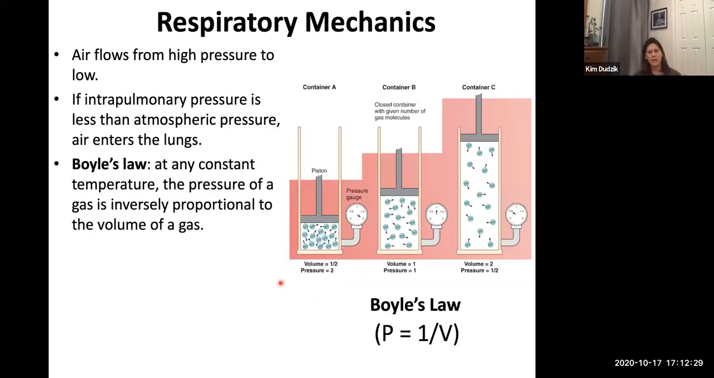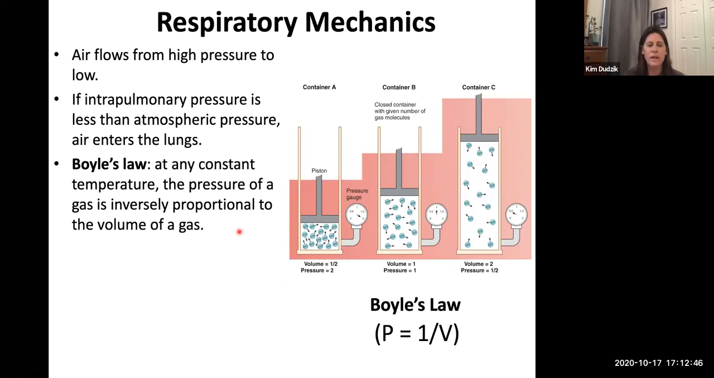This idea is from Boyle's law. You may have learned about Boyle's law in chemistry. Boyle's law tells us, assuming that the temperature is constant, which it pretty much is in our bodies, right?